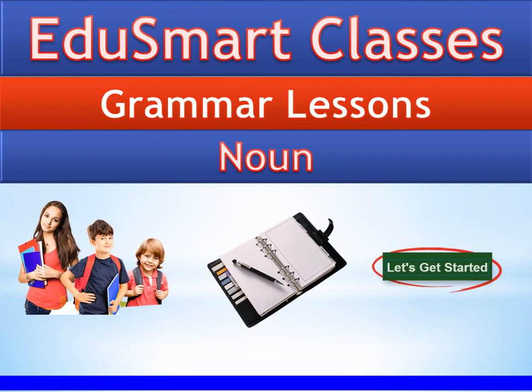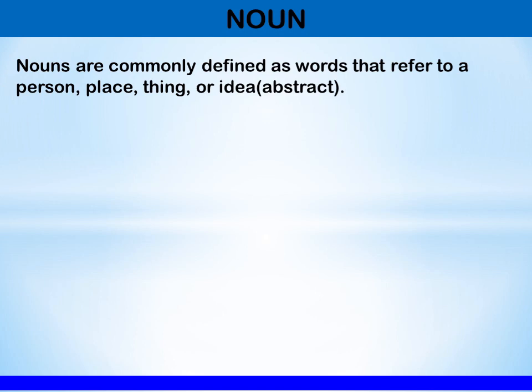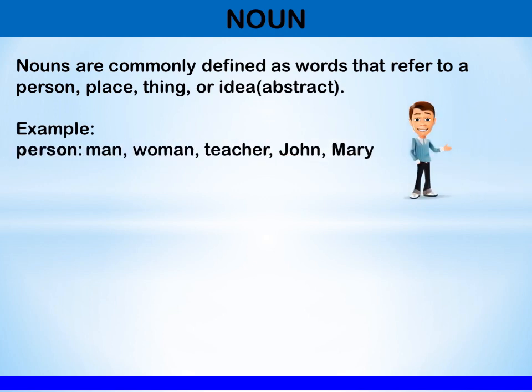Let's get started. Noun. What are nouns? Nouns are commonly defined as words that refer to a person, place, thing or idea. Idea is also called abstract. Let us see some examples.